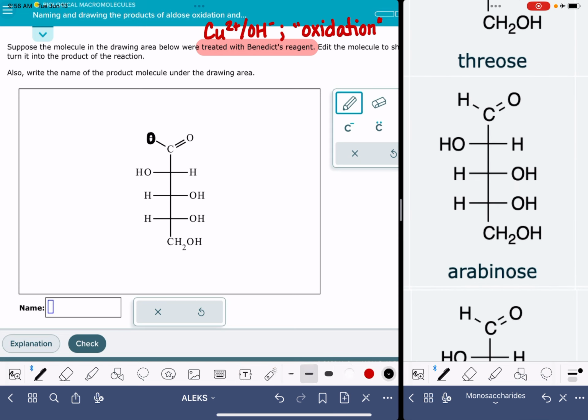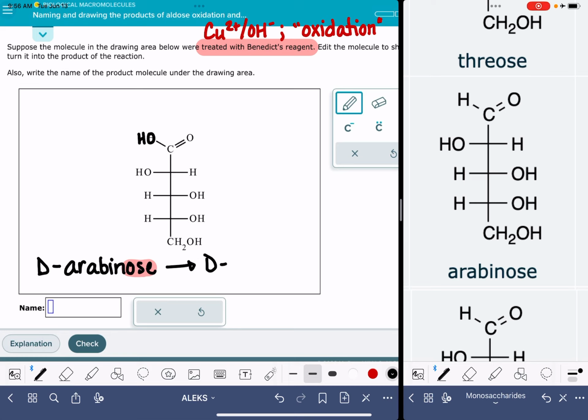I'm going to put this structure back. So we started with arabinose, and specifically we started with D-arabinose, so we need to modify the molecule's name to reflect the structure of this product that's been formed. When we are doing this oxidation reaction, modifying the name, we're going to drop the ose off of the ending of that molecule's name.